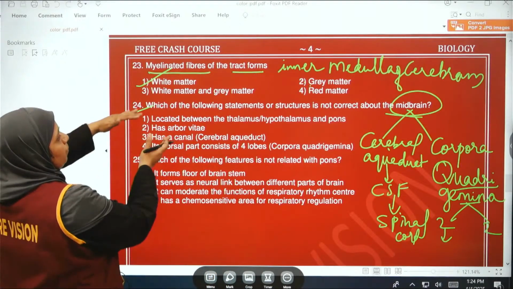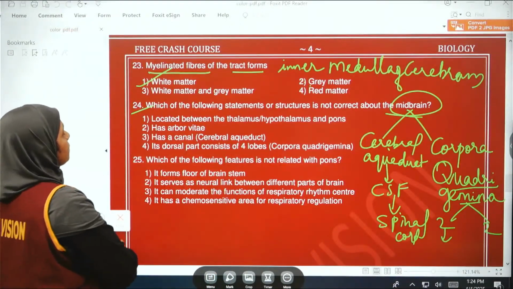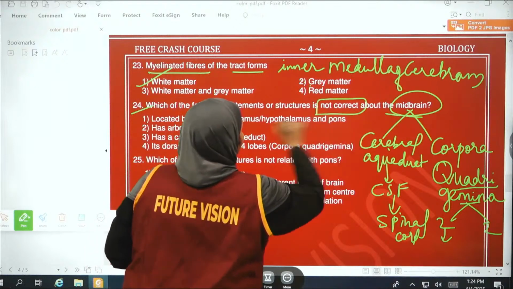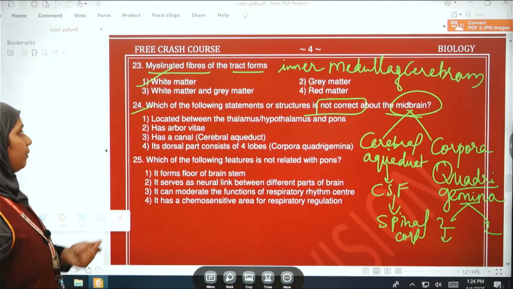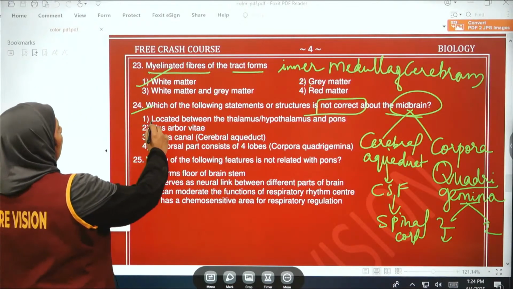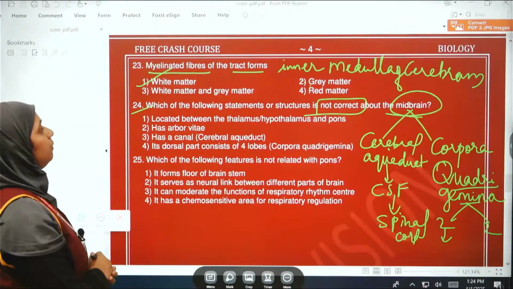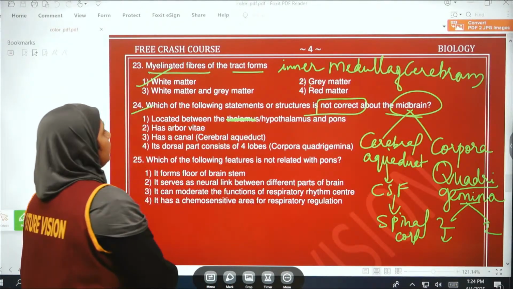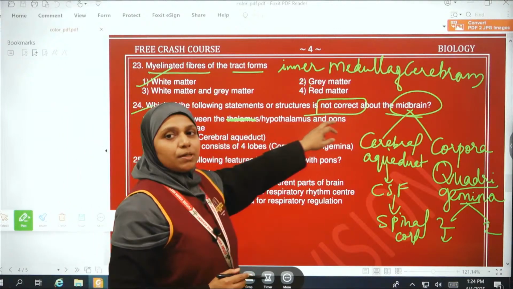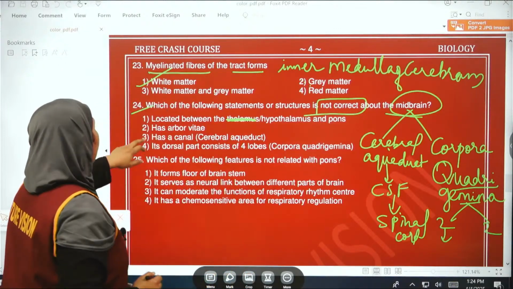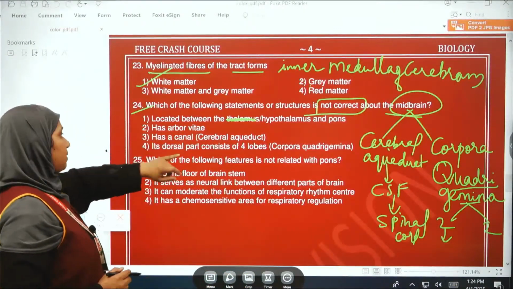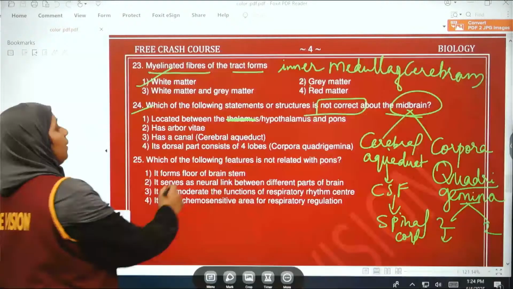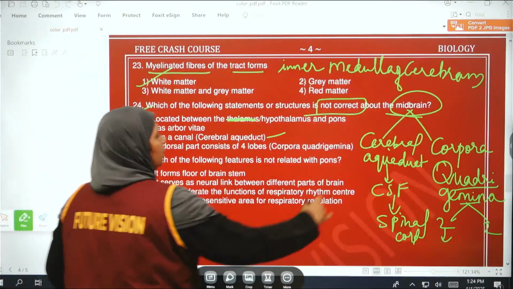Now we are coming to the options: which of the following statements is not correct, that is incorrect. It is located between the hypothalamus and pons. Yes, it is correct. Has a canal, the cerebral aqueduct.